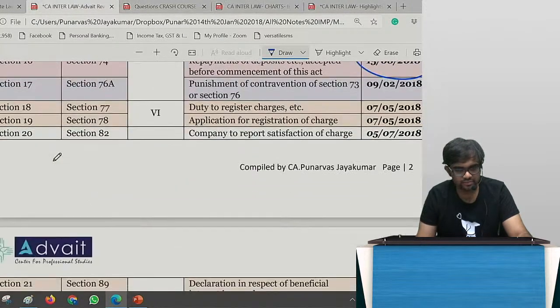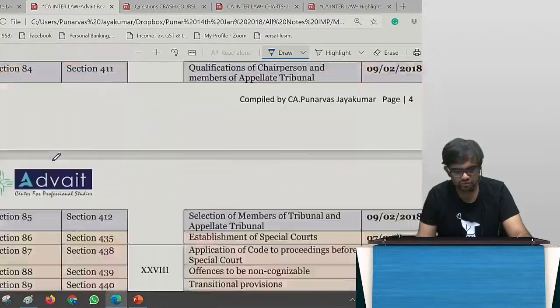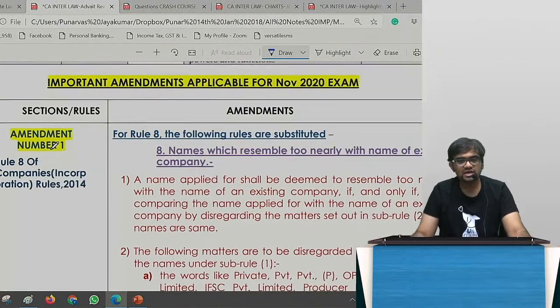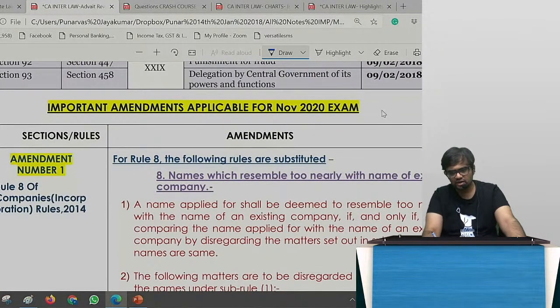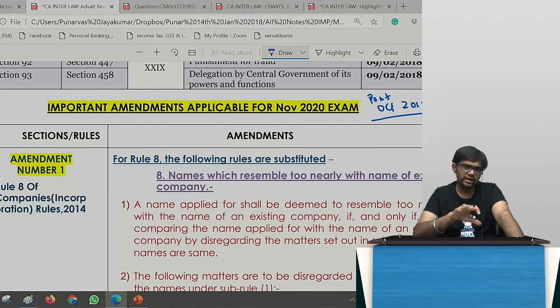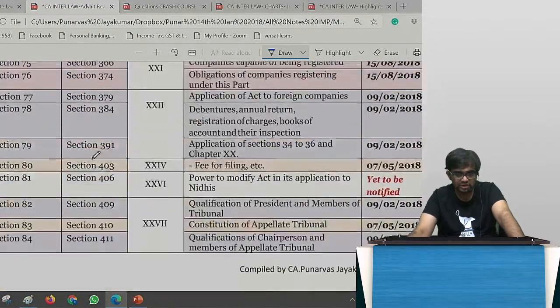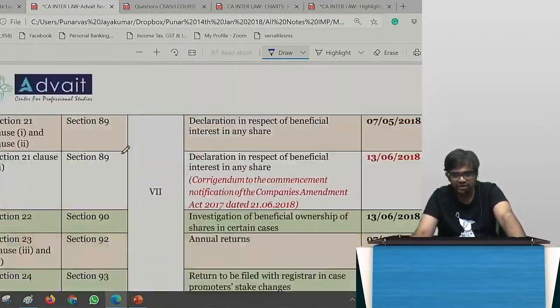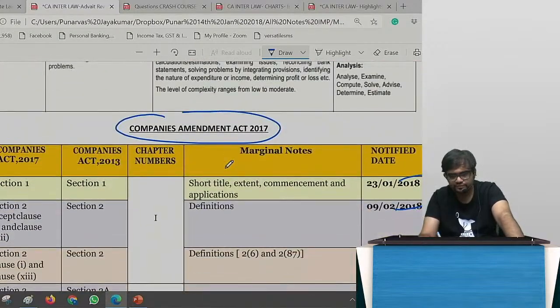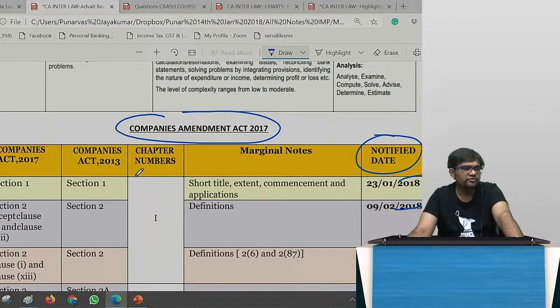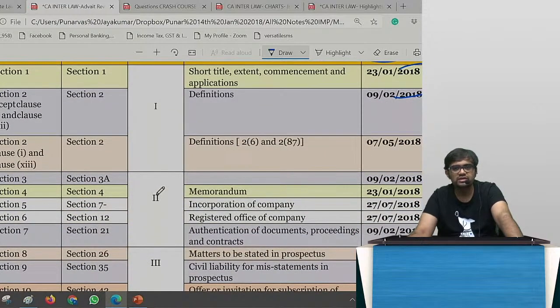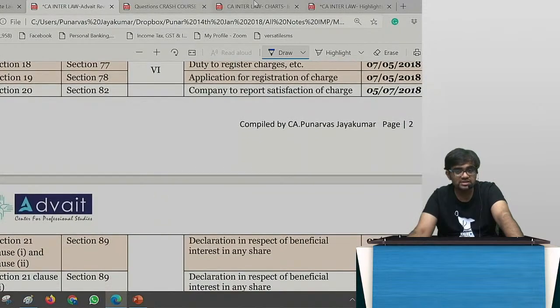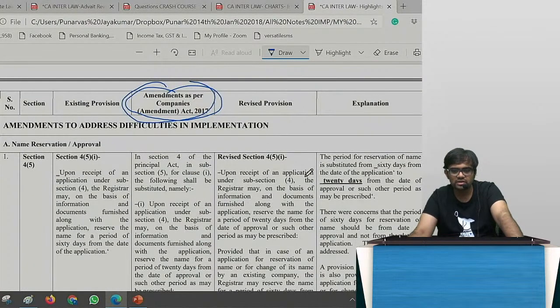Let us see the amendments now, okay? So amendment number 1, let's go through. Yes, these are which amendments? These are the amendments that came post October 19. Before amendments also is covered in this sheet only, and the 2017 amendments, all these amendments, it's just the date is given, with effect from date is given here. In page number 2345, a notified date is given. But the notified date is something that obviously now everything is applicable. So these amendments are given in this sheet, okay? Is that system clear?